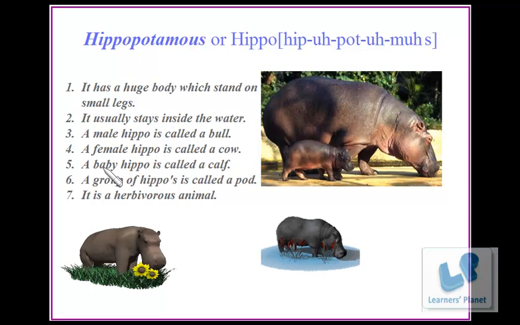A baby hippo is called a calf. A group of hippos is called a pod. It is a herbivorous animal.